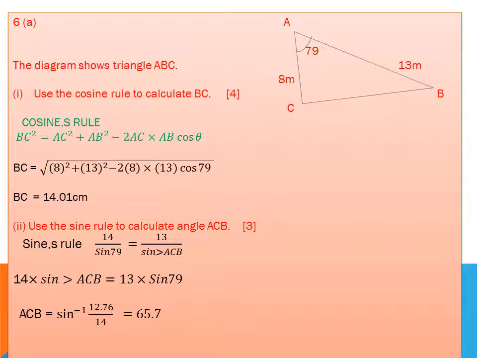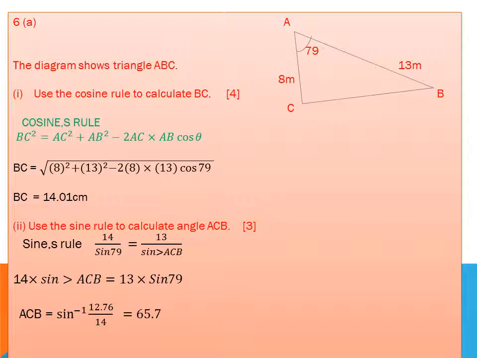Question number 6. The diagram is a triangle ABC. Angle is 79. Side AC is 8 meter and side AB is 13 meter. Use cosine rule. Cosine rule is BC square is equal to AC square plus AB square minus 2 AC AB cos theta. I replace all the values, taking square root on both sides. I use the calculator and find that BC is equal to 14.01 centimeter.